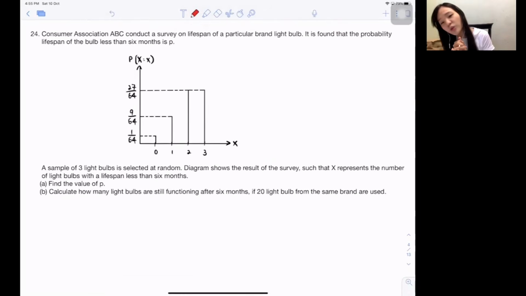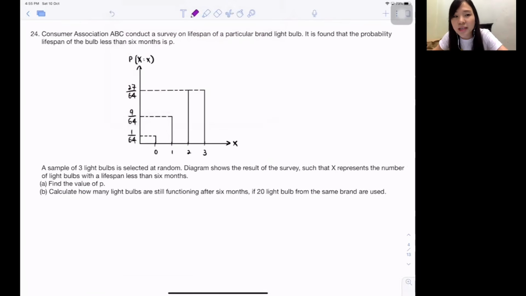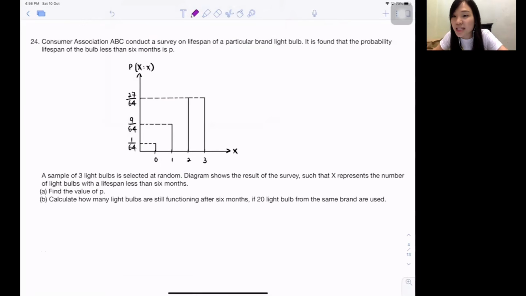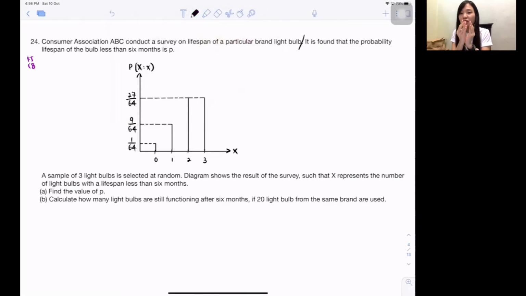Question 24. This 24, so many students cannot do it. So let me try to explain for you, okay? This question says consumer association ABC conducts a survey on the lifespan of a particular brand of light bulb. This one is under Form 5, Chapter 8, probability distribution. So now they try to test the light bulb's lifespan, how long it can survive. Next, it is found that the probability the lifespan of the bulb is less than 6 months is P. Okay, you see, you don't always just read, you must write it out, okay?